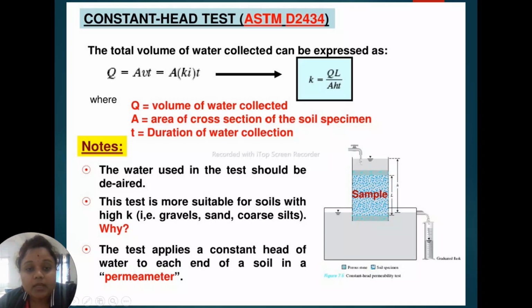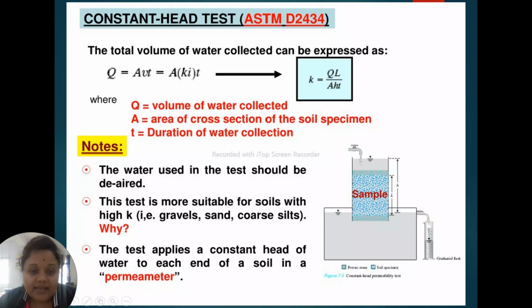This is small t. The water used in the test should be de-aired. The test is more suitable for soil with high K. Generally the constant head permeability test is done on coarse soils like gravel, coarse sand and coarse silt. It is only tested on coarse sand, not fine sand.